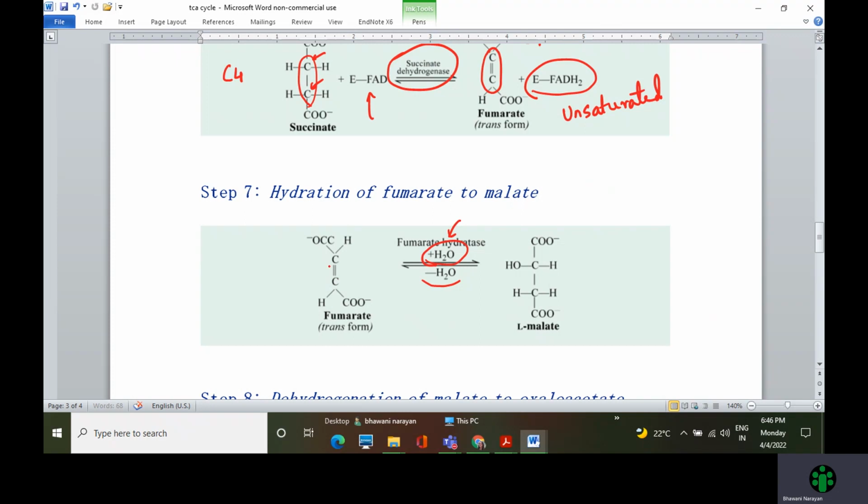This is the enzyme, and in turn you get L-malate, where you have a water molecule added across the C double bond C. So this is the moiety where the water molecule adds. You can see a significant difference in this moiety, which I have highlighted.